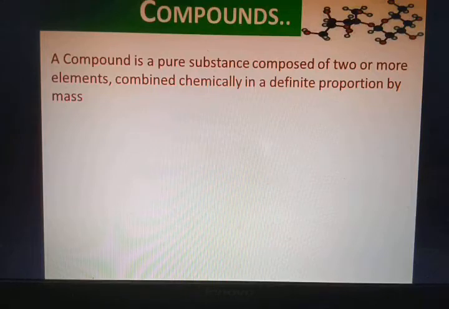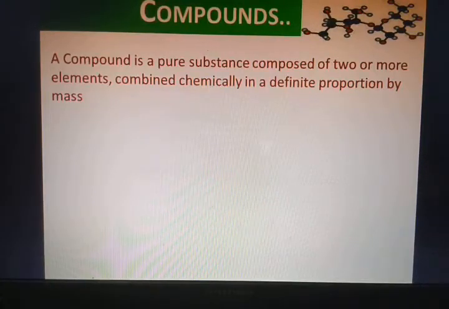Now of course, when you are preparing a substance from two pure substances, everything will be pure. So a compound is a pure substance, that means it is free of impurities. Composed of two or more elements, so a compound can have multiple elements, minimum two, maximum doesn't matter.